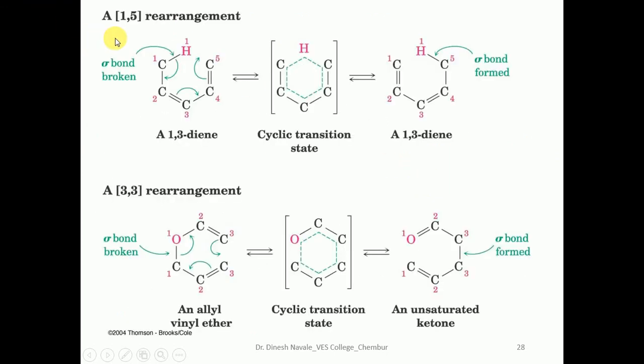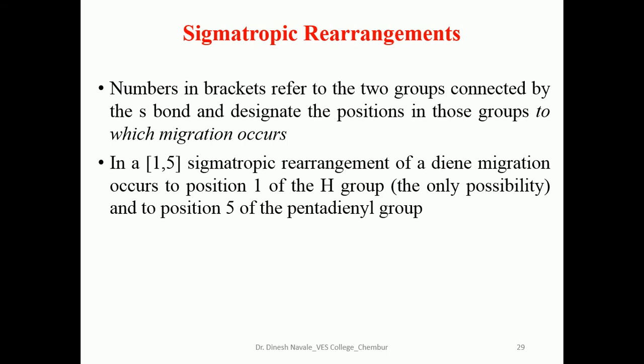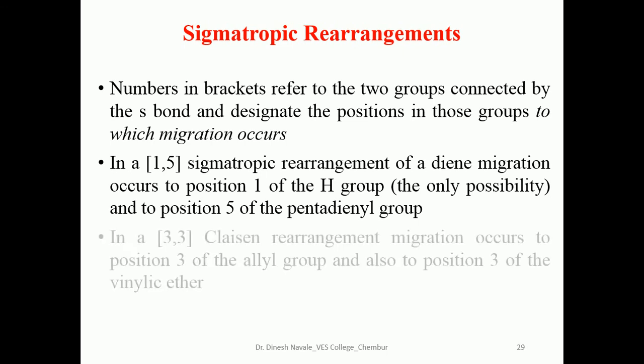So this is a 1,5 rearrangement. We have already seen examples for both of these. The numbers in brackets refer to the two groups connected by the bond and designate the positions in the groups to which migration occurs. So in a 1,5 sigmatropic rearrangement of the diene, migration occurs to position 1 of the hydrogen group